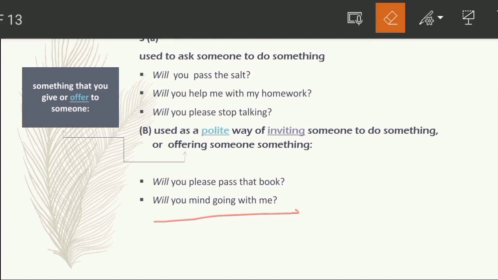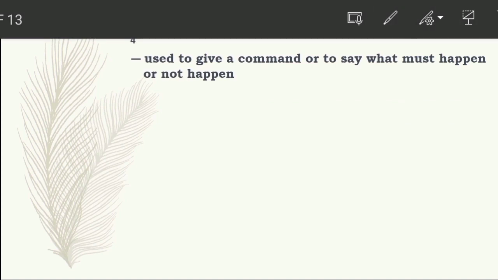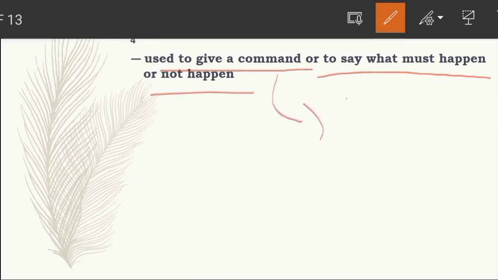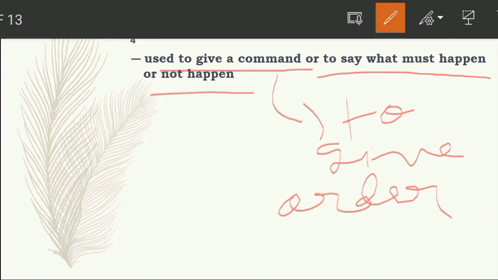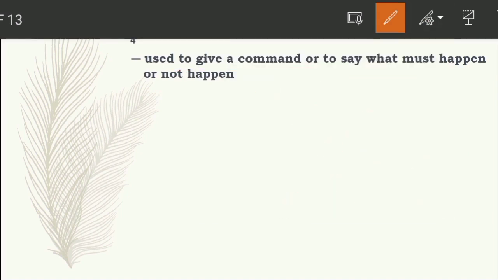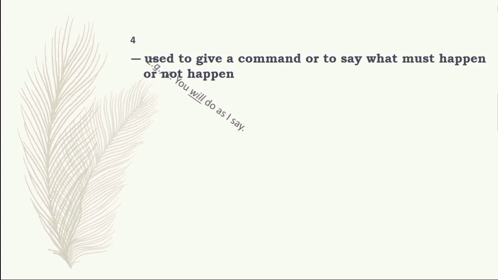So let's see another meaning. That is fourth: used to give a command or order, or to say what must happen or not. Here command means to give an order. Used to give a command or to say what must happen. Here we are saying that we are giving an order to someone, or it is also used for what must happen in the future, what must happen or what must not happen.